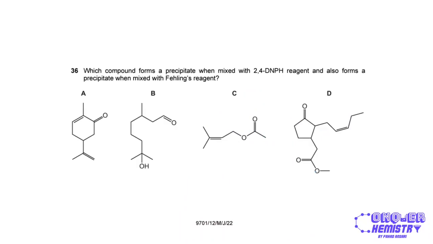So which compound forms a precipitate when mixed with 2,4-DNPH reagent? Remember, this is used to test for the carbonyl group, and also forms a precipitate when mixed with Fehling's reagent. Now this makes the carbonyl group specifically an aldehyde group that is being tested for, right? So over here, out of all of these options, it's only going to be option B that has an aldehyde group, which is over here. It's at the end of the carbon chain. This carbon atom is bonded to a hydrogen that is not shown in skeletal formula. That's your aldehyde group that will be successfully tested for.